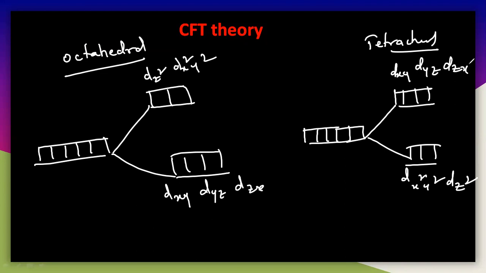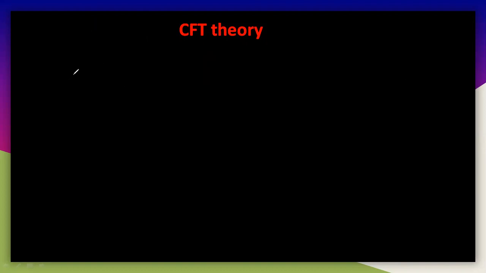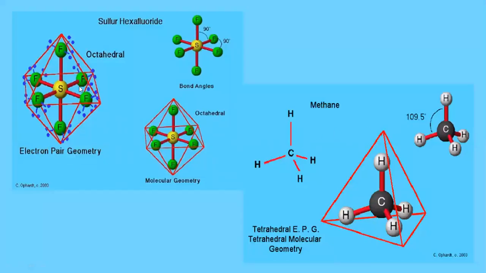In this lecture we have to calculate the CFSE values so that we can easily understand the lability or inertness of a particular complex. So let us understand the CFT theory and the CFSE calculation here. What is the exact structure of the octahedral? Let us see the octahedral structure here. There are 6 ligands; the metal is coordinated with 6 ligands. This is not particularly a coordination complex; you just have to see the geometry of the complex.